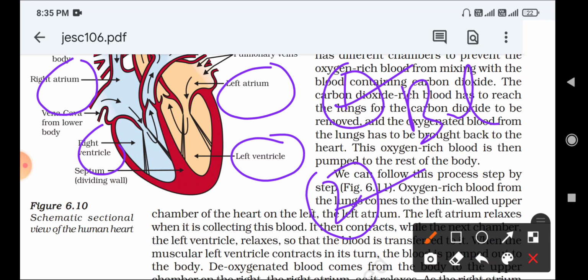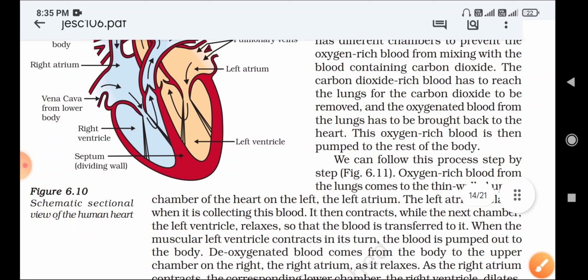Next, the oxygenated blood comes from the left atrium and goes to the left ventricle. And the carbon dioxide blood comes from the right atrium and goes to the lower chamber, the right ventricle. After that the blood goes to the lungs for oxygenation. This is what we have discussed.